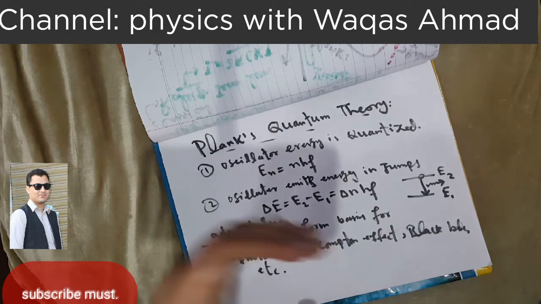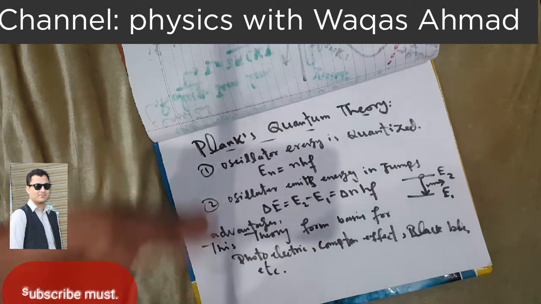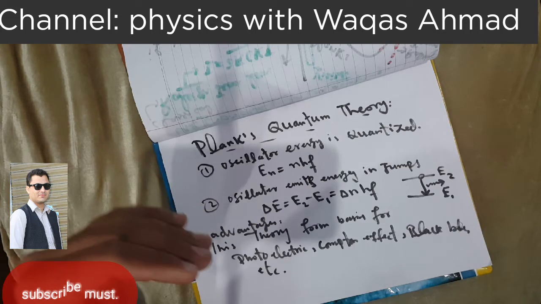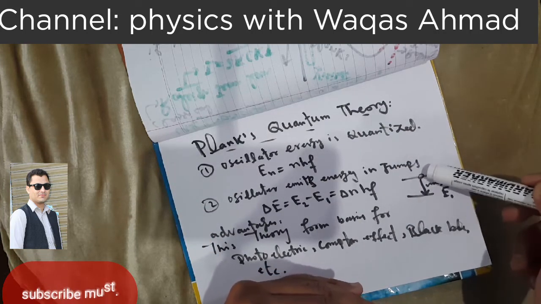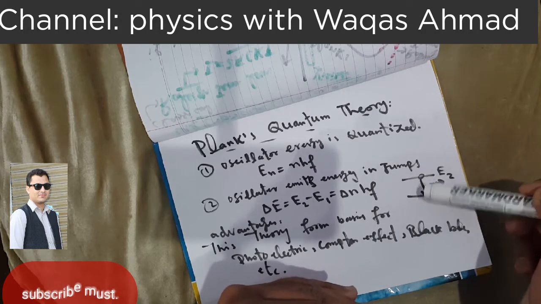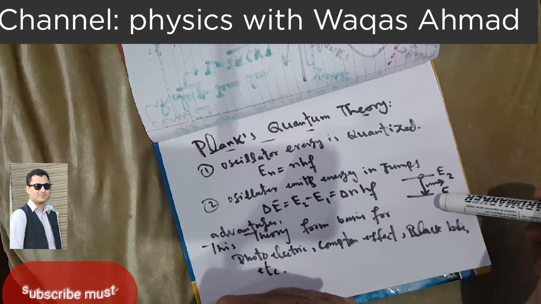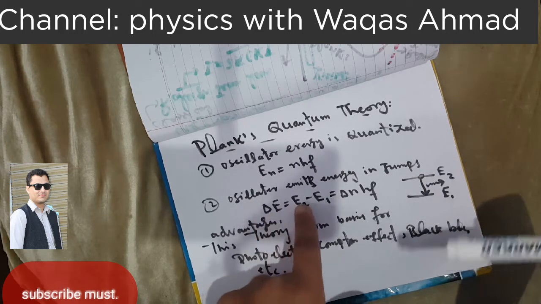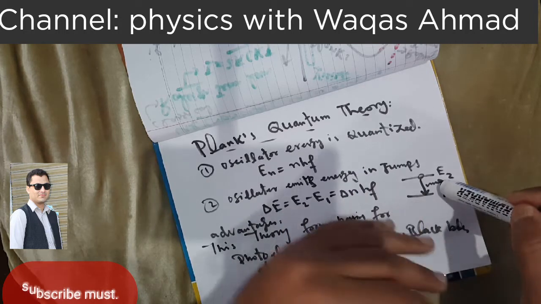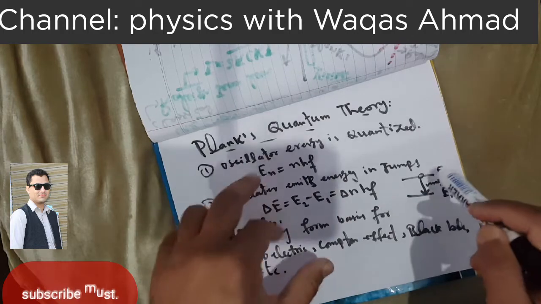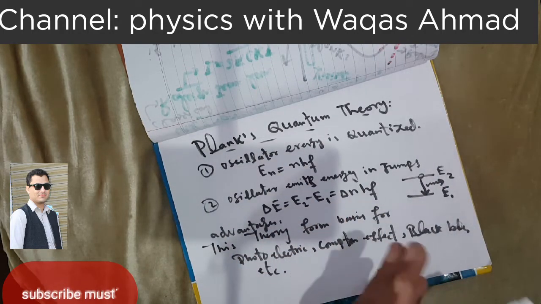When a particular atom is in a particular state, it cannot emit or absorb energy. But when that atom is excited to a higher state from its ground state, then after de-excitation, it emits energy when it jumps from the higher energy level to the lower energy level. That's why the energy difference of these two energy levels is equal to the energy of the emitted photon during that de-excitation. So these are the basic postulates of Planck's quantum theory.